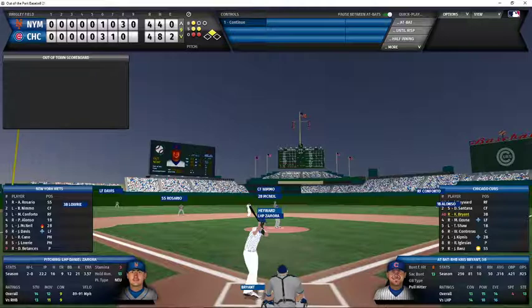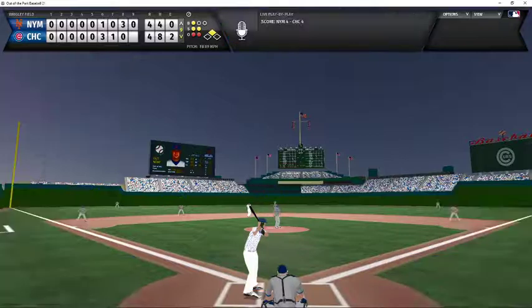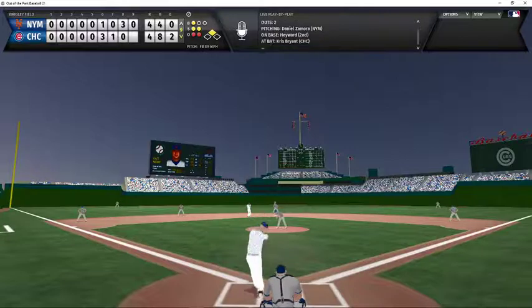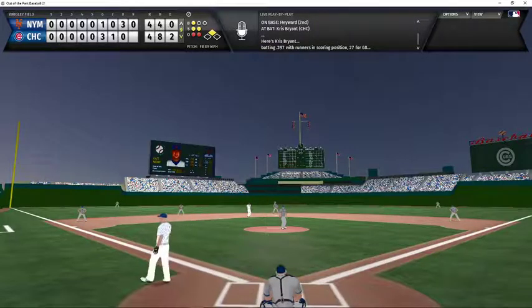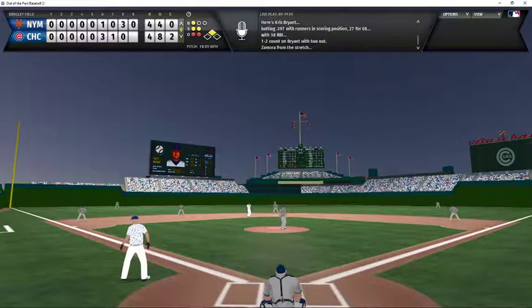Chris Bryant now batting. The potential winning run out on second base. 1-2 count to Bryant. 2 outs. Zamora coming to the plate. And he swings and misses for strike 3. The Cubs do not score. We go to the 10th inning as we're going to get some extra baseball today.